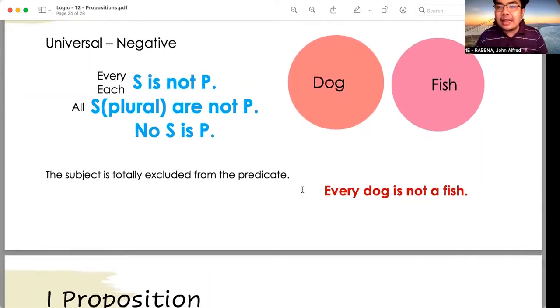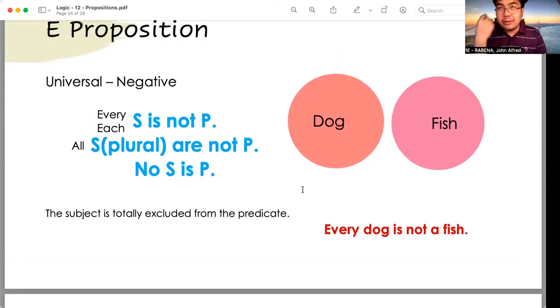every dog is not a fish. Every dog is not a fish. This means that the subject is totally excluded from the predicate. What is the subject in this particular sentence? The subject is dog, every dog. What is the predicate? The predicate is a fish. What is the copula or the linking verb? The copula is "is not".